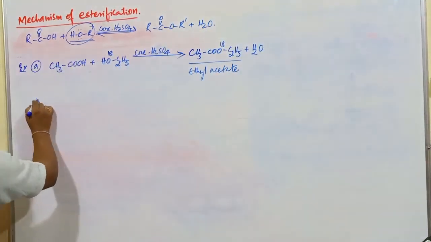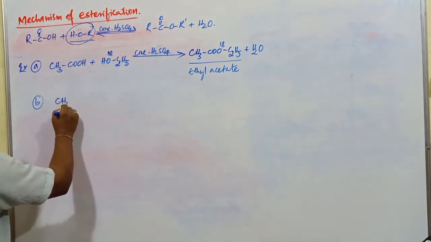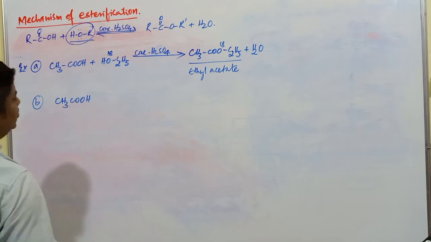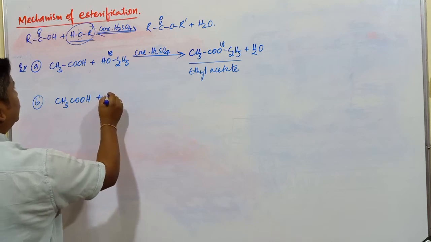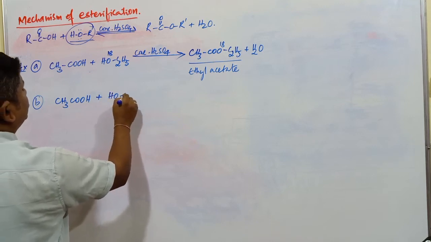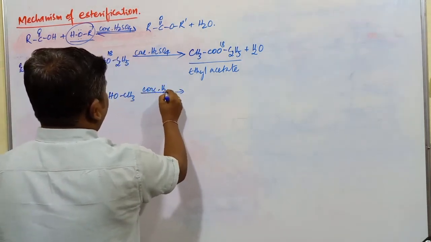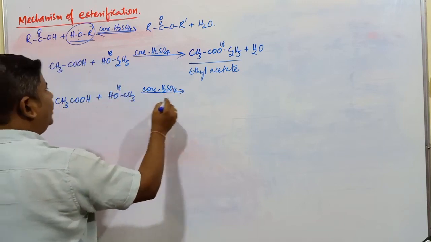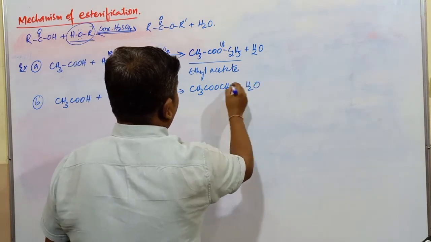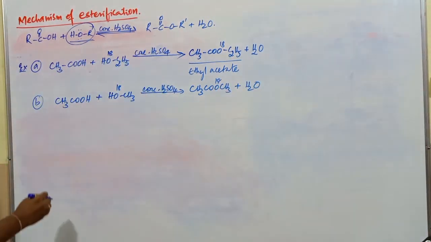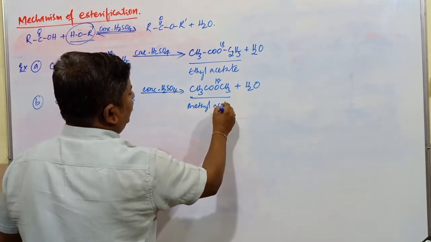Ethyl acetate compound. Second one, if I go with CH3COOH plus any type of alcohol you can consider, that is OHCH3 in presence of same concentrated H2SO4. This is 18. CH3COOCH3 plus H2O. This is 18. Right? What's the name of this compound? It is methyl acetate.